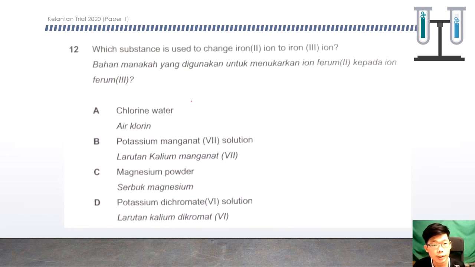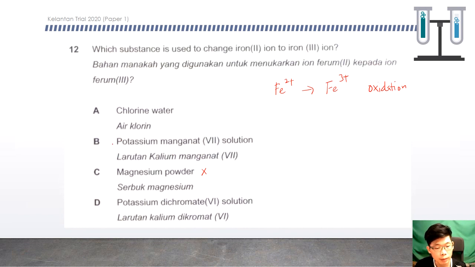Next question. Which substance is used to change iron(II) to iron(III) ions? Iron(II) changes to iron(III). If we look into the oxidation number, it is increased, meaning that this is oxidation. So in other words, we have to choose an oxidizing agent. Looking at the answers here, C is automatically out because magnesium is a reducing agent. So A, B, and D could be the answer.